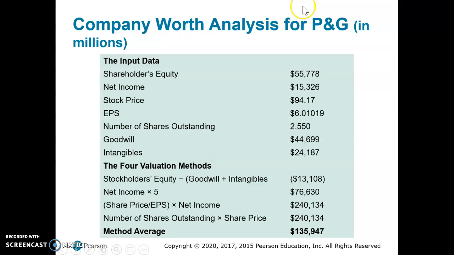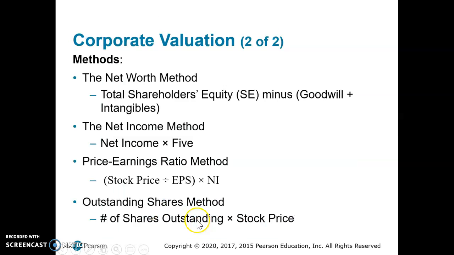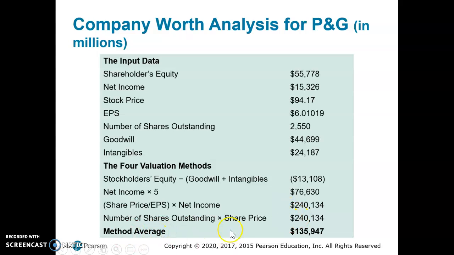All right, and so here are some examples from Procter & Gamble again. Here's some of the data that you would use. So the 4 valuation methods. One of them says it would actually be worth negative. The net income says it's worth about 76. Let's assume these are 76 billion. If we look at the price earnings ratio, it's 240. Same with the outstanding shares method. So if we took an average of all of them, it'd be worth almost 136 billion dollars.